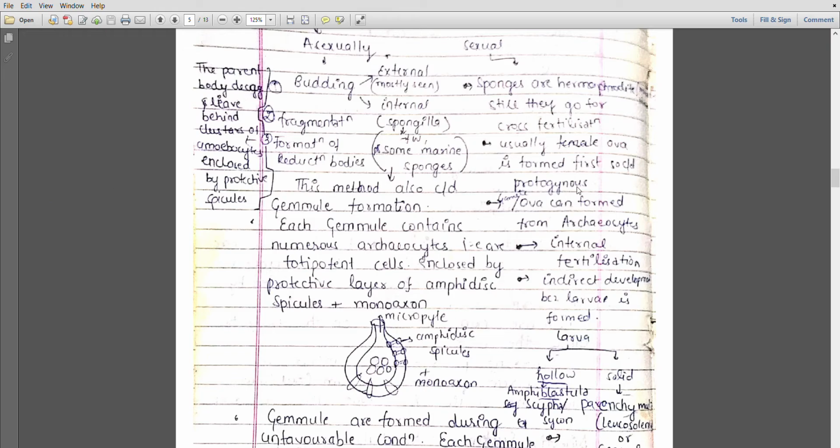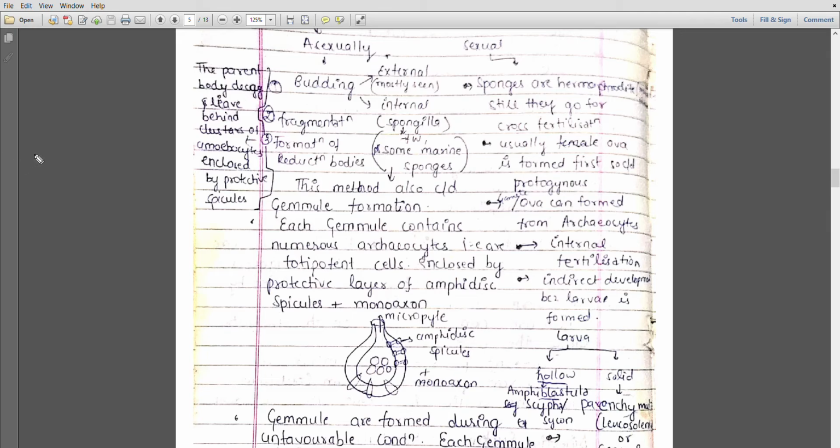Now, sponges can also show sexual reproduction. Sponges are hermaphrodite in nature, which means both sexes are present in the same organism. Still, they go for cross fertilization. Now this term is also important. Usually, the ova is formed first. That's why we call it the protogynous condition.